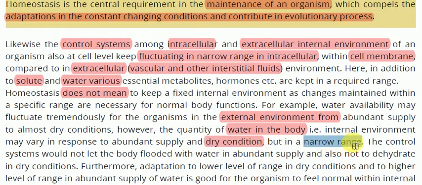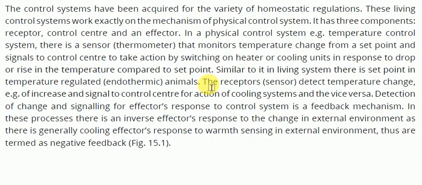The control systems would not let the body flooded with water in abundant supply and also not dehydrate in dry conditions. Furthermore, adaptation to lower level of range in dry conditions and to higher level of range in abundant supply of water is good for the organism to feel normal within internal